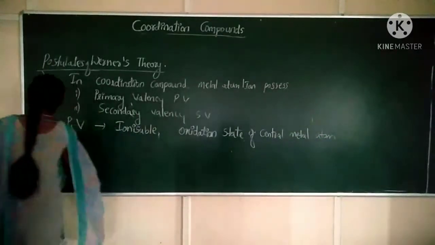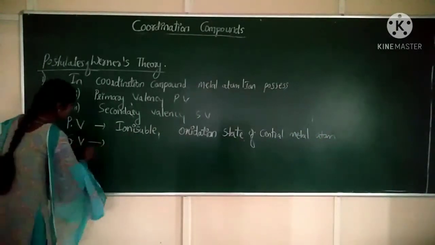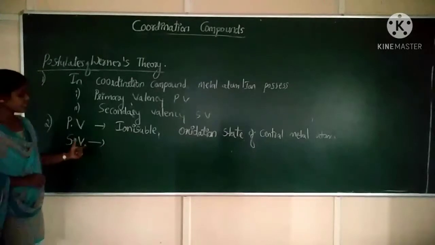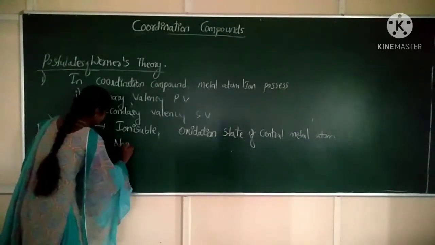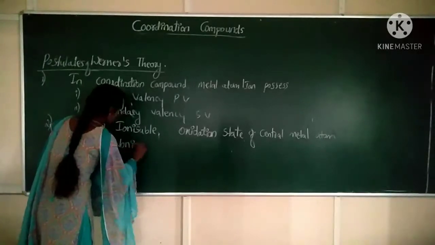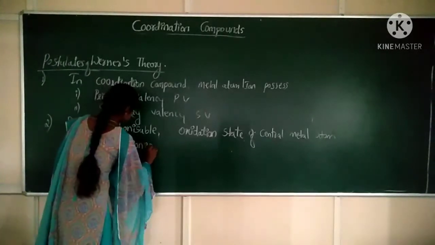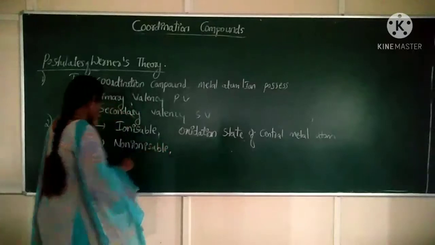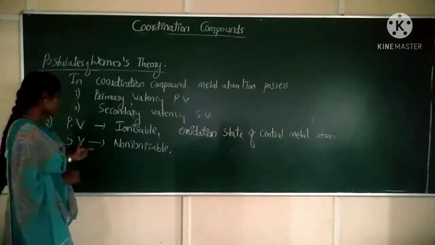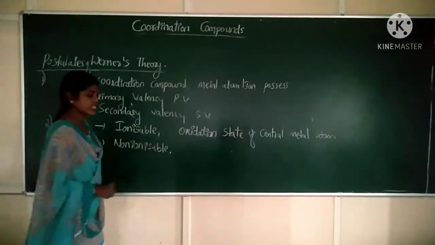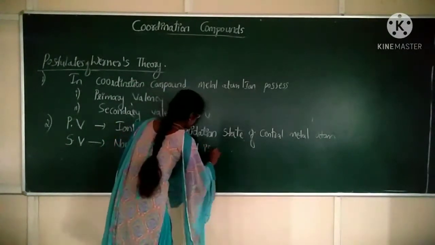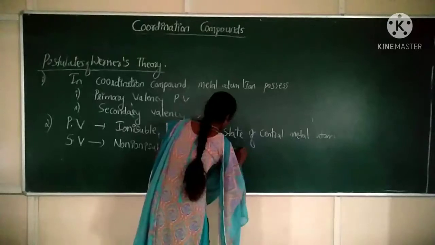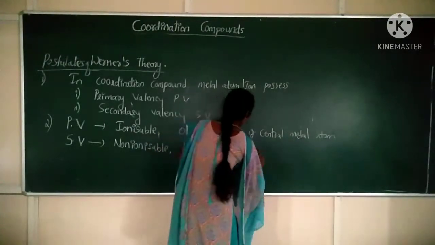Next, secondary valency is non-ionizable. Secondary valency is nothing but the coordination number.